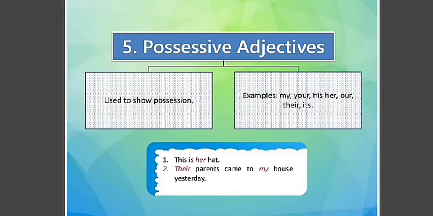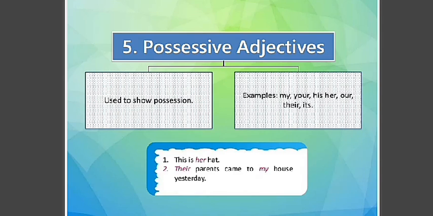Like this is her hat. What word is describing a noun? Which hat? Her hat. So her is a possessive adjective here. Their parents came to my house yesterday. See, their parents: whenever the word is with a noun, it is an adjective.